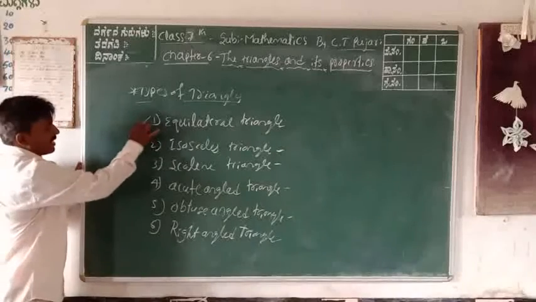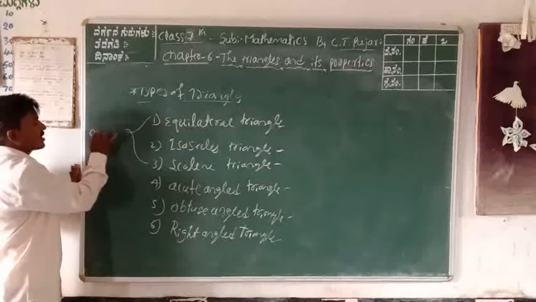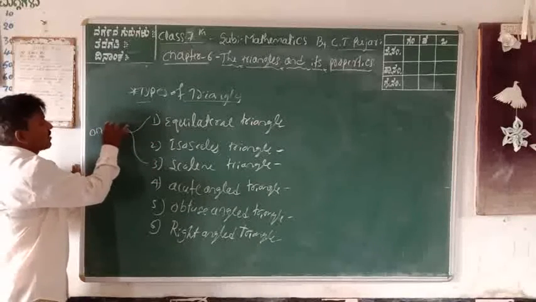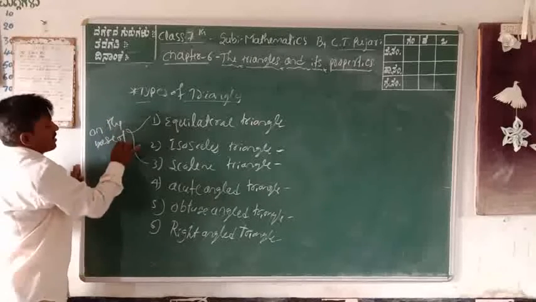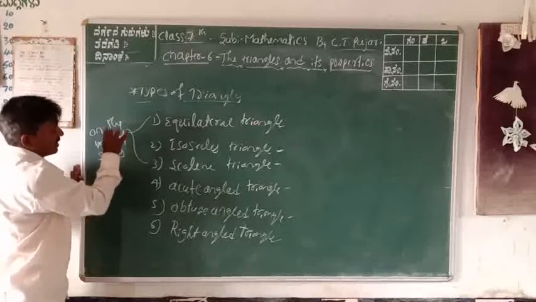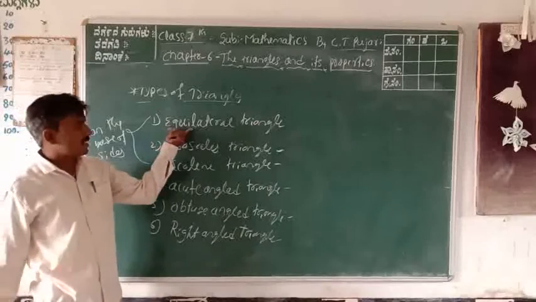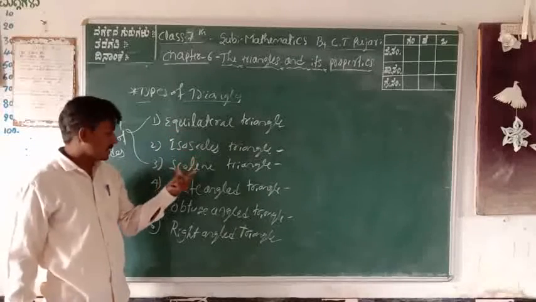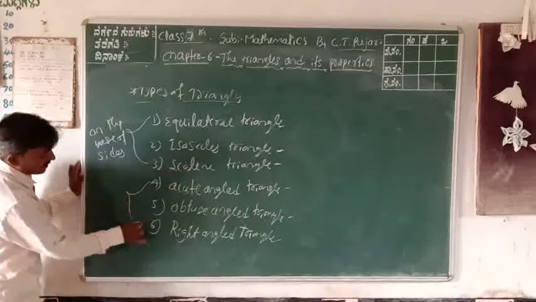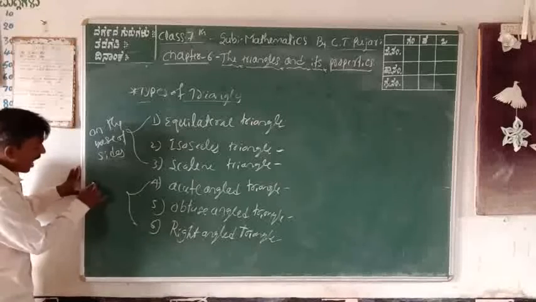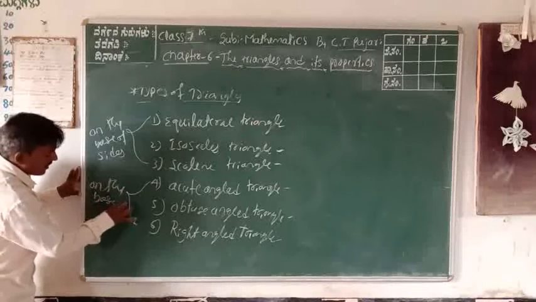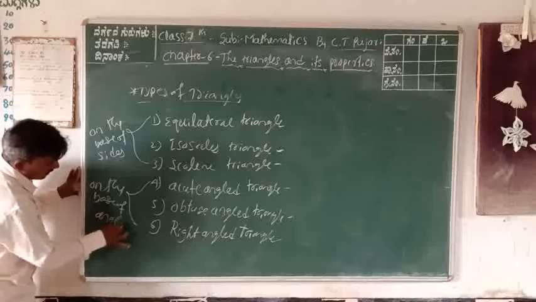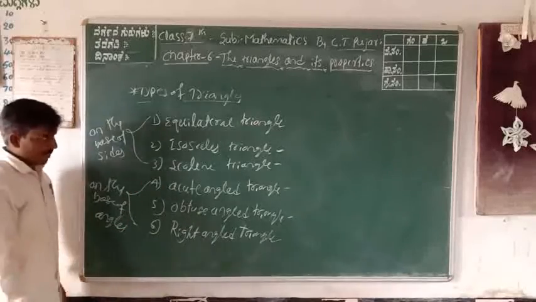The first 3 types of triangles are based on sides: equilateral triangle, isosceles triangle, and scalene triangle. The remaining 3 types are based on angles.